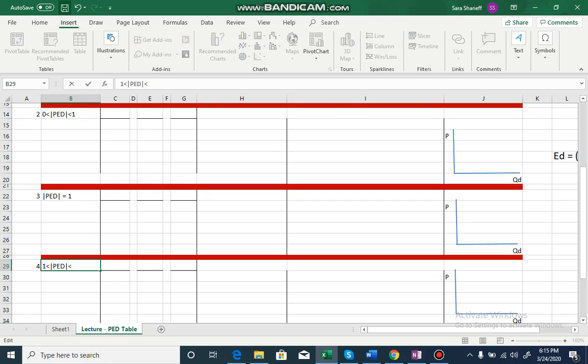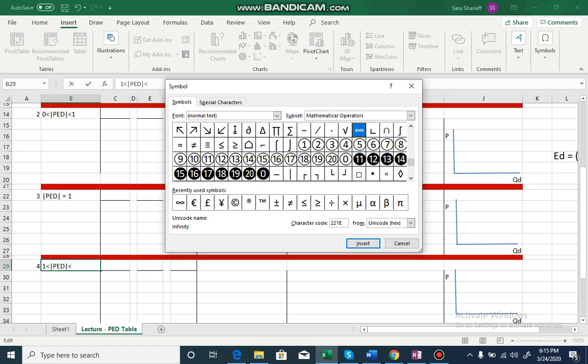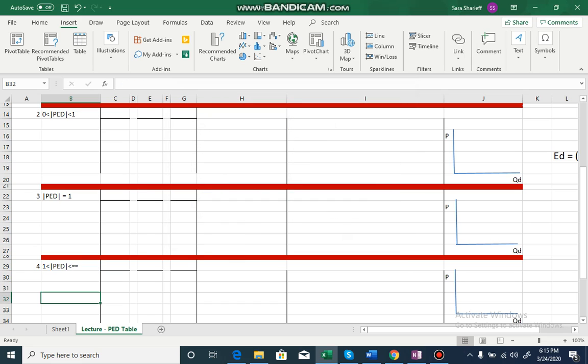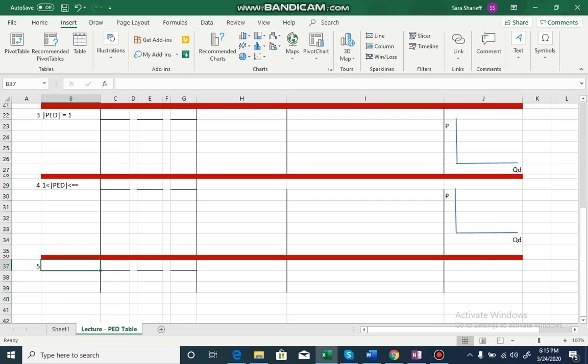Where is the symbol for infinity? Or it could be exactly equal to infinity.